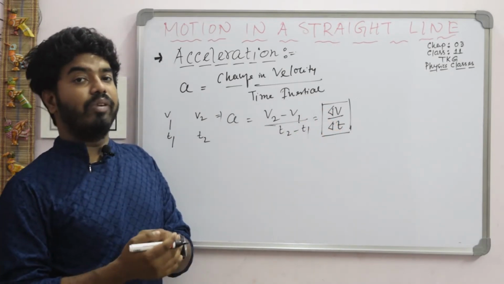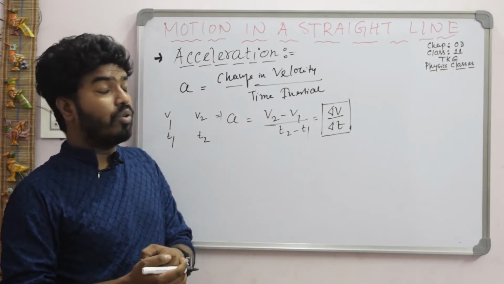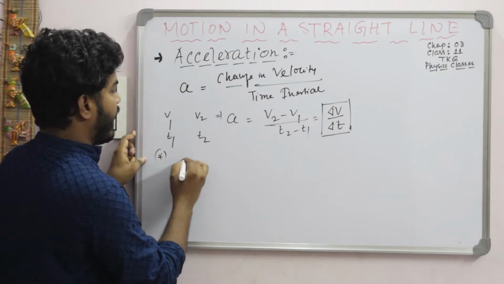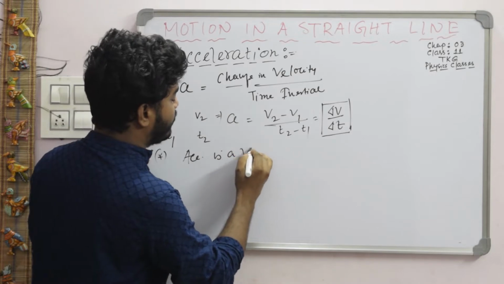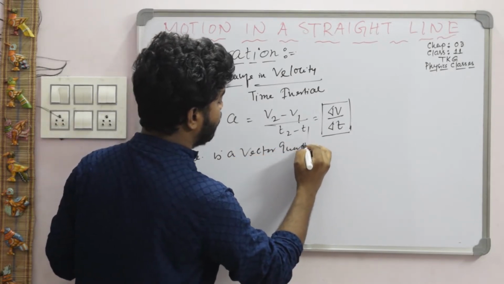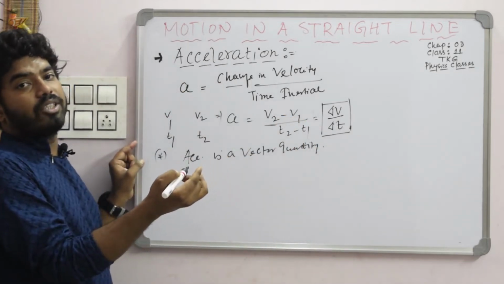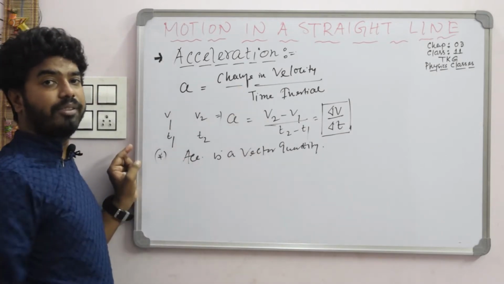And you know velocity is a vector quantity, it has a direction. So similarly, first point, acceleration is a vector quantity. It has a direction, and the direction of acceleration is along the direction of change in velocity.